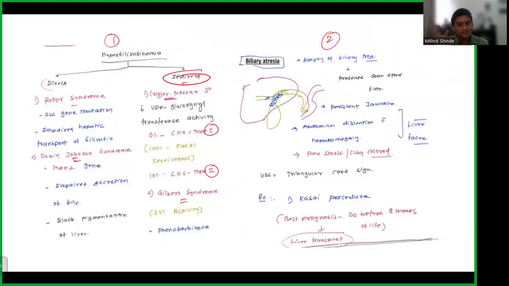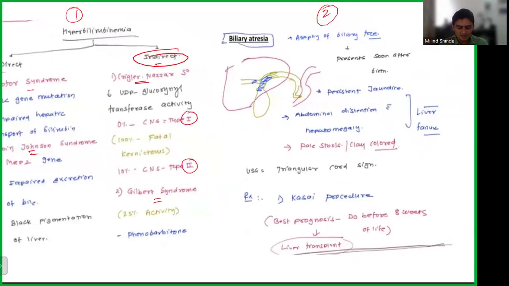Even if you have read the pediatric notes of our classes, which I taught you in both offline and online classes, we know we have an atrophy of the biliary tree. So the problem is not with the liver, the problem is with the ducts that take bile to the intestine and urine. So what presents soon after birth? You have to look at the presentation. It has presented very early. The question says it presented very early.